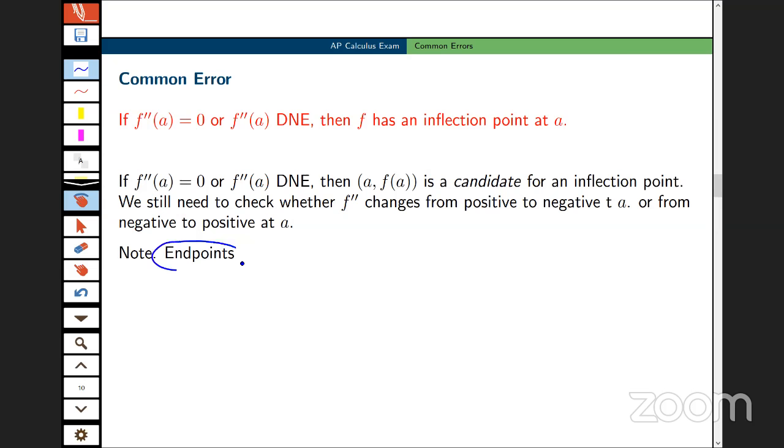And I have a note here about endpoints. We're not going to worry about the endpoints here, whether or not the interval is open or closed. In my opinion, these should always be open, but we're not going to worry about that when we grade this, so long as there is no contradiction.